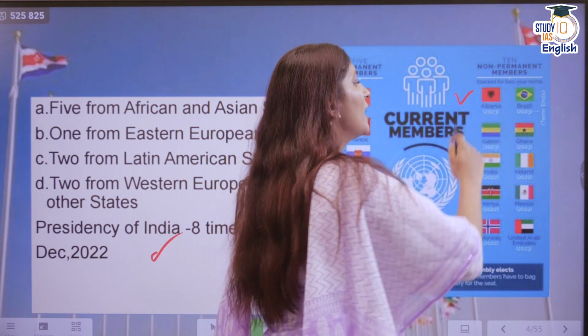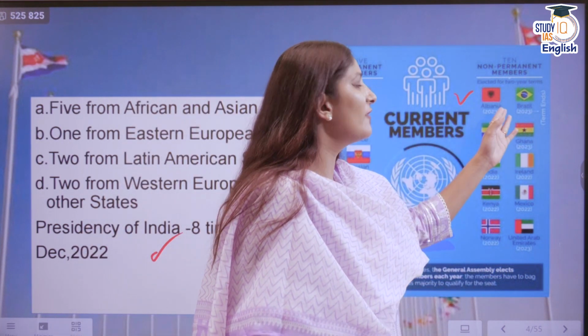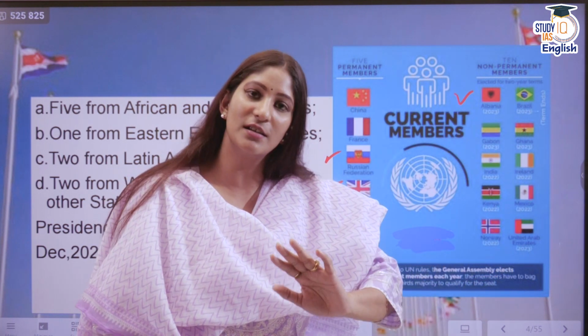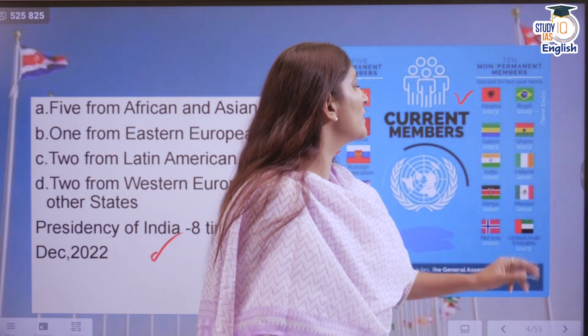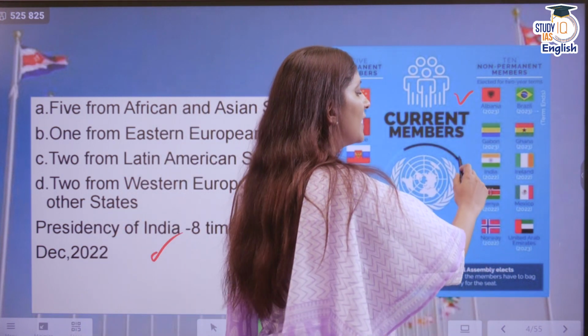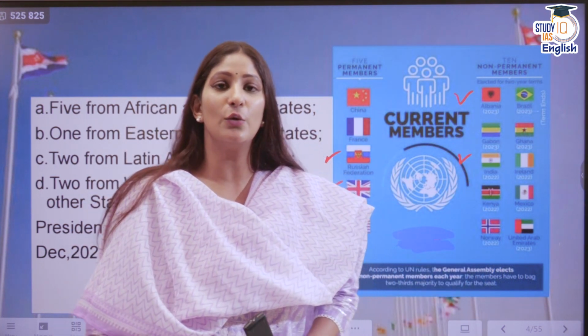Albania is holding a non-permanent membership of the UNSC. Then we have Brazil, of which 2023 will be the last year. The membership will end in 2023. We have Gabon, Ghana, India, Ireland, Kenya, Mexico, Norway, as well as UAE.